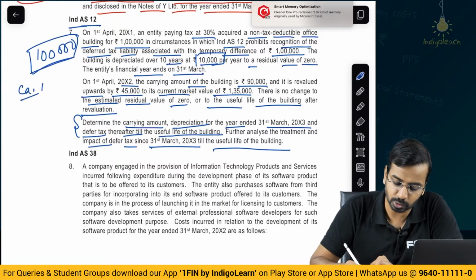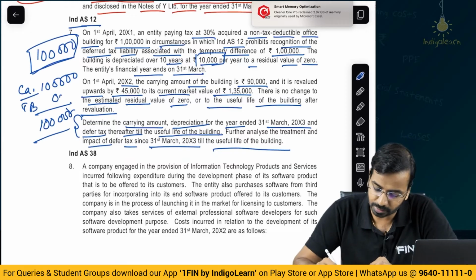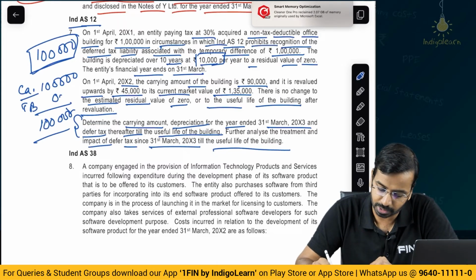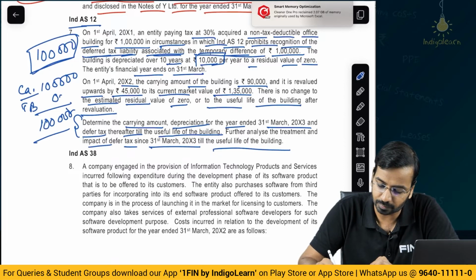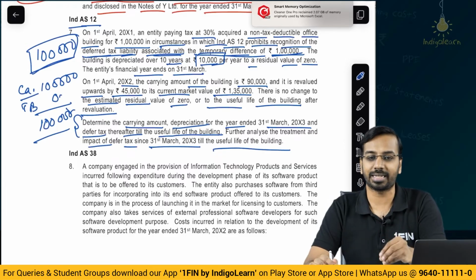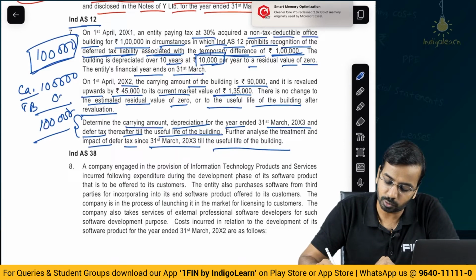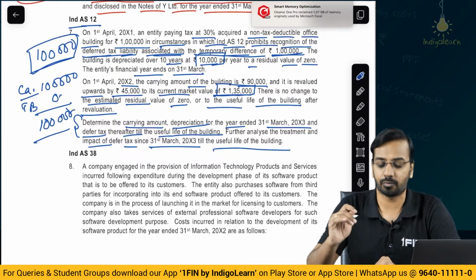So, the carrying amount you have is 1 lakh and the tax base is 0 on the date of acquisition, so there is a difference of 1 lakh. But what the question says is that in some circumstances Ind AS 12 prohibits the recognition of the deferred tax liability associated with the temporary difference of rupees 1 lakh. So, because of some reason you cannot recognize deferred tax liability on that 1 lakh. Subsequently, the building is revalued to 135. There is an upward revaluation of 45,000.